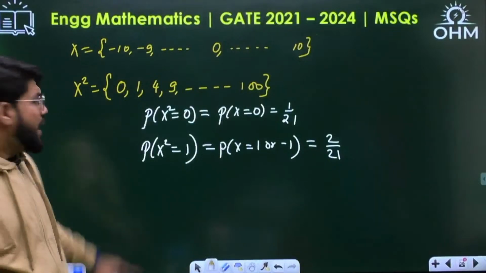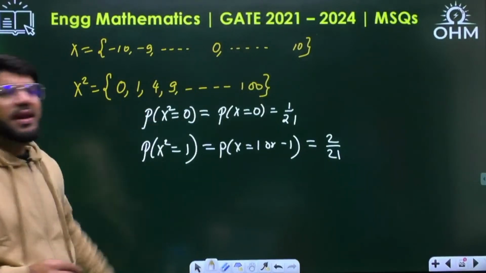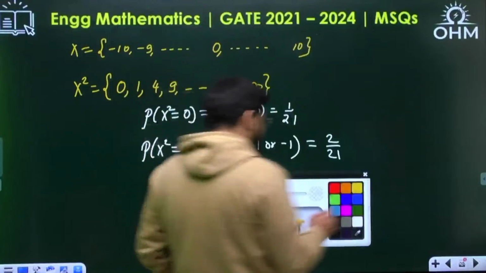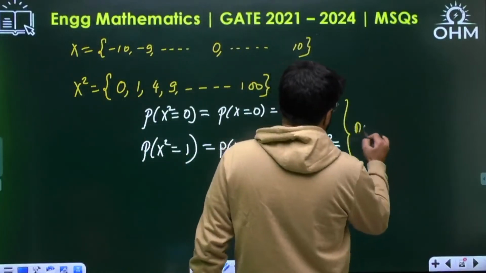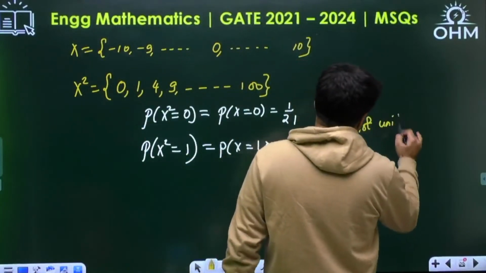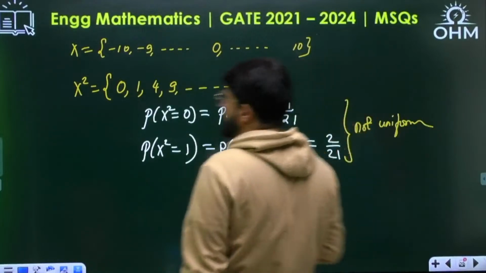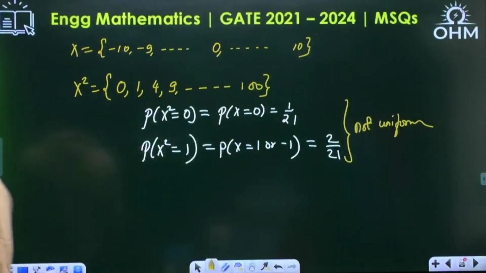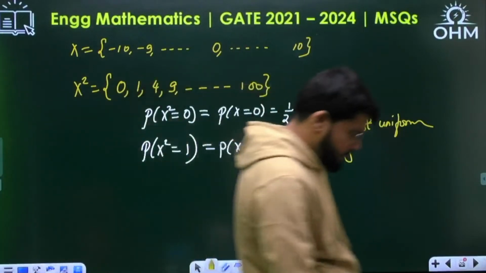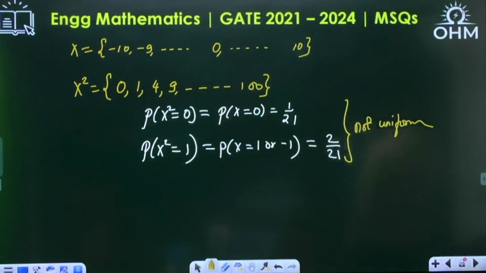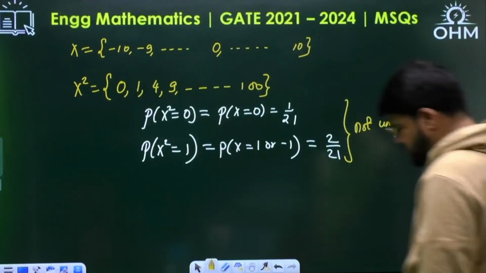Probabilities of different values of X square are different. The probabilities are not the same, and not the same means not uniform. The probabilities are not uniform for X square.